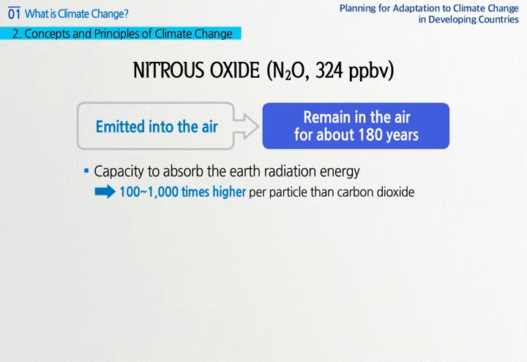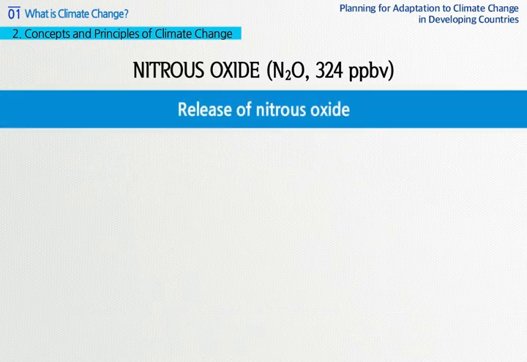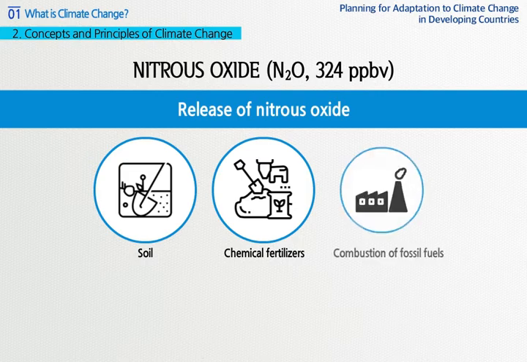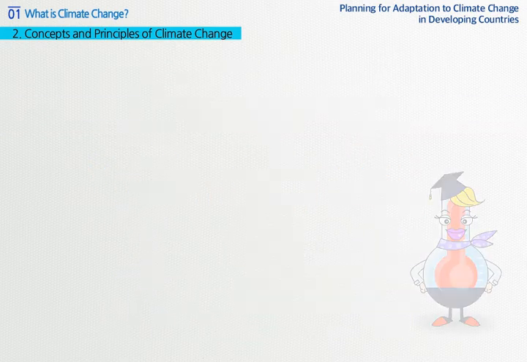Nitrous oxide absorbs the Earth radiation energy 100 to 1,000 times higher than carbon dioxide per particle. Density of nitrous oxide in the air was 289 plus or minus 10 ppbv, which increased to about 324 ppbv now. Nitrous oxide mostly comes from soil, chemical fertilizers, and combustion of fossil fuels. Its contribution to artificial greenhouse effect is about 5%.